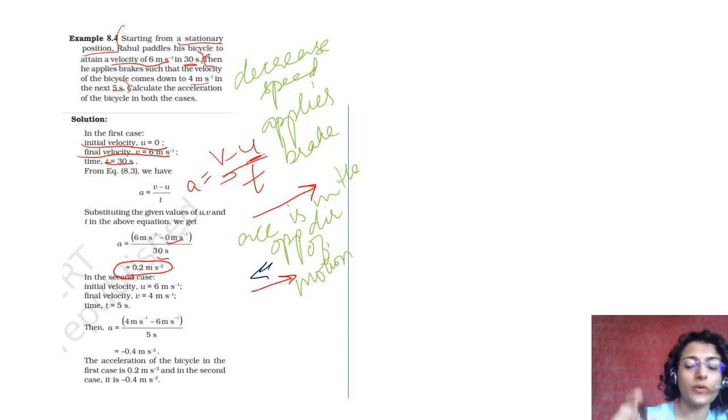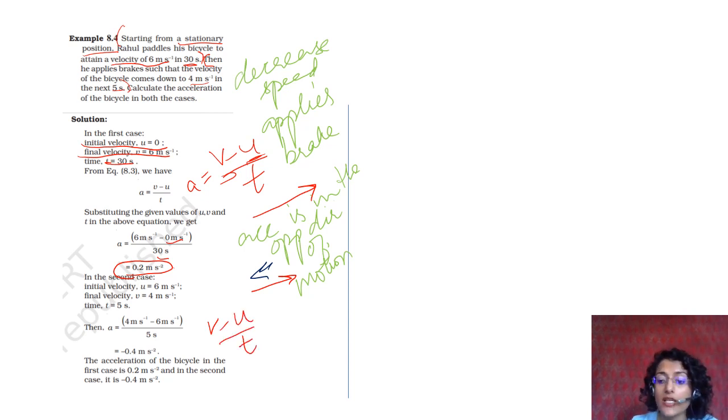ये जब दिया होता है ना, आपको पता होना चाहिए that acceleration will come to be negative. Okay, in these cases acceleration will be negative because speed is reducing. In either case, then you can see that here he goes from 6 meter per second to 4 meter per second. ठीक है, तो इसमें it is always v minus u by t. ऐसे मत करना कि because initial value is higher that is why you make it u minus v. That will be wrong. It is always v minus u. So if the final velocity is lower than the initial velocity, that means there is braking, negative acceleration. That is why you should get a negative value.